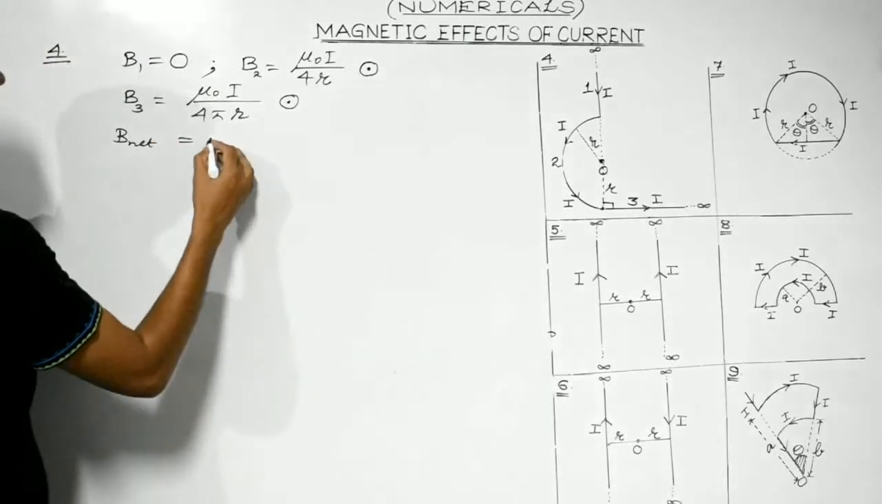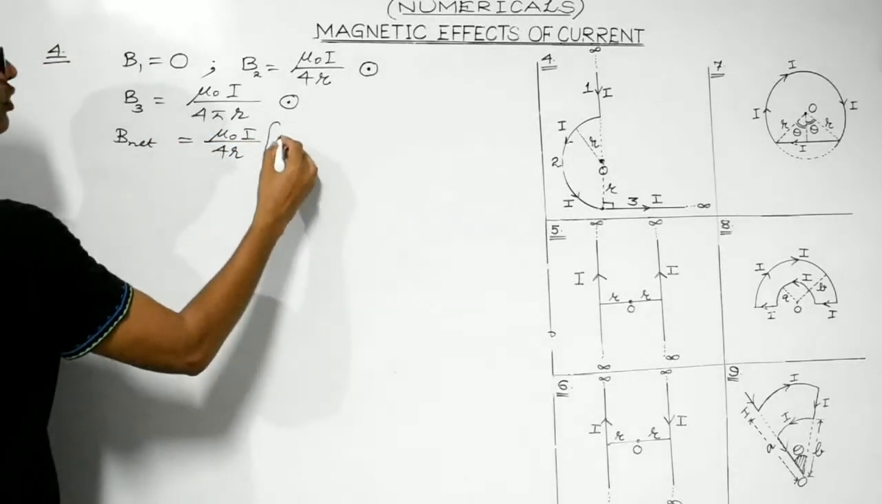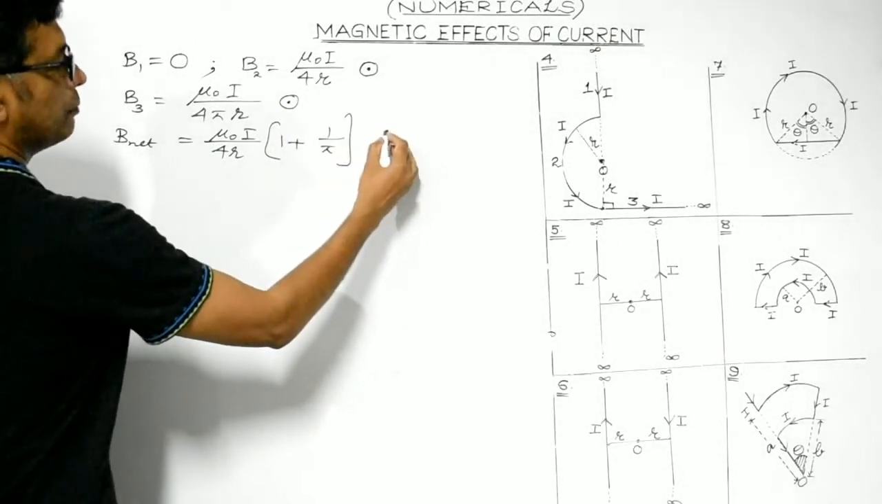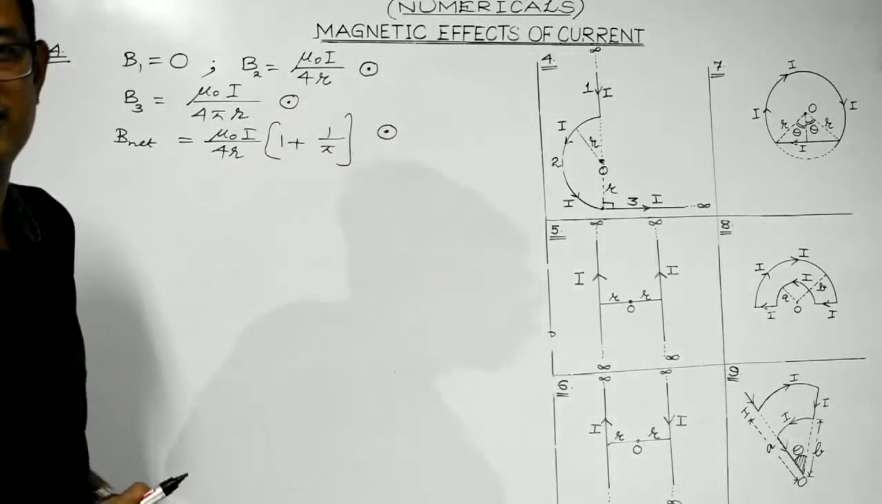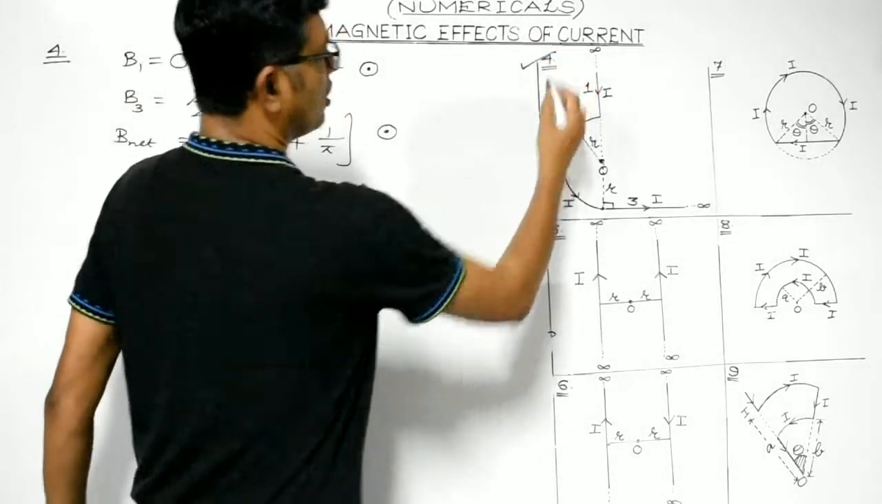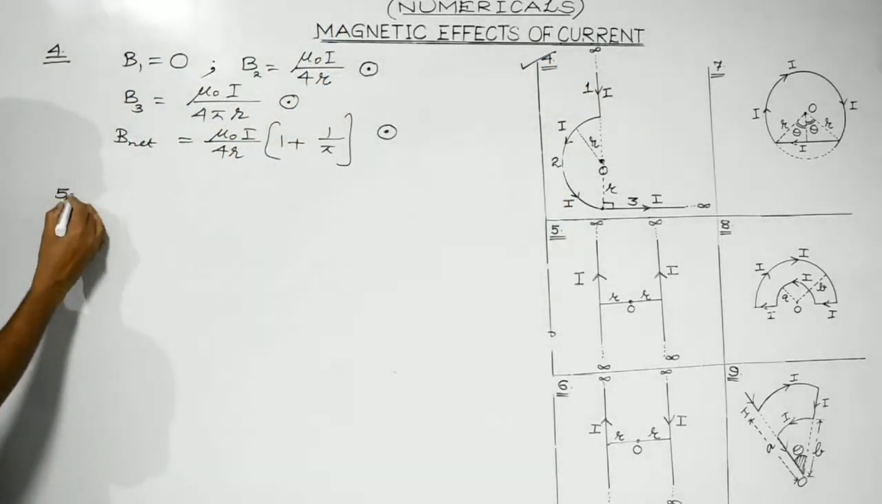So what will be the result? It will be mu naught I divided by 4r, which can be taken as common, times (1 plus 1 by pi). And the direction would be perpendicular to the plane and directed outwards. Right, students? So we are over with question number 4 as well. Let's discuss question number 5.